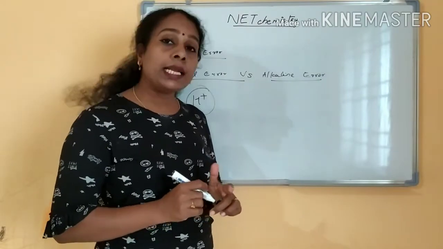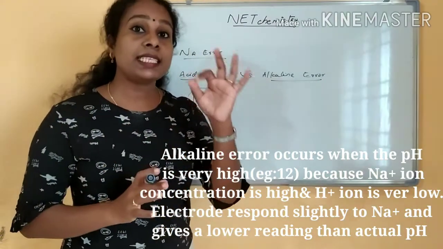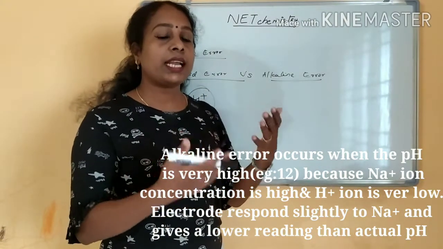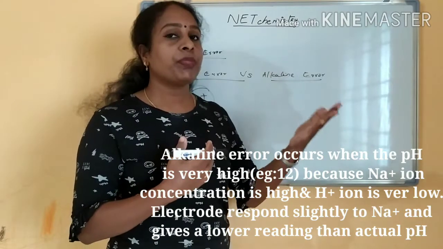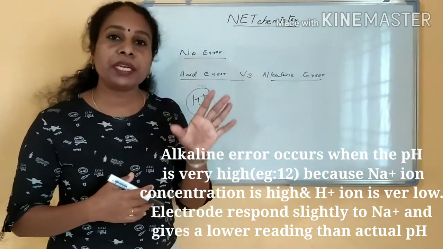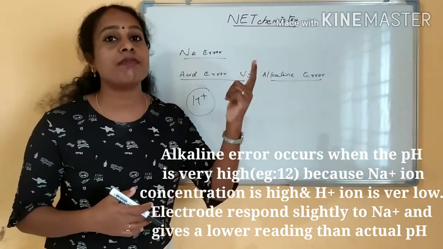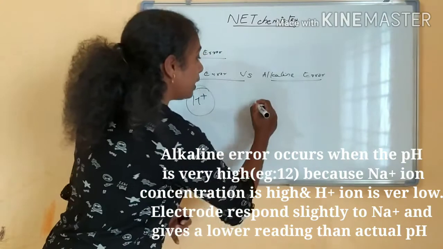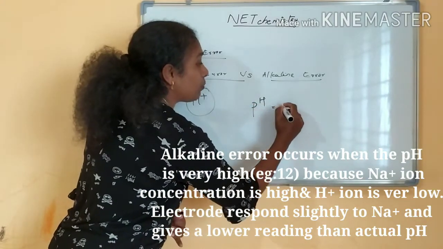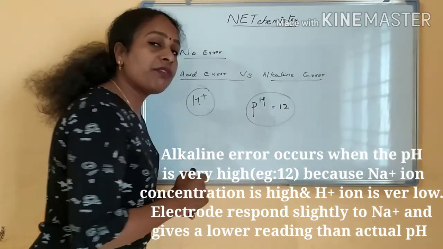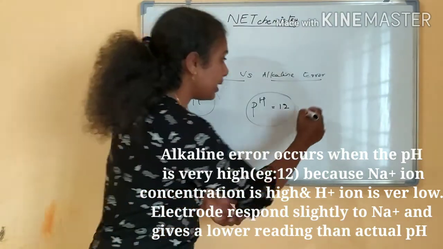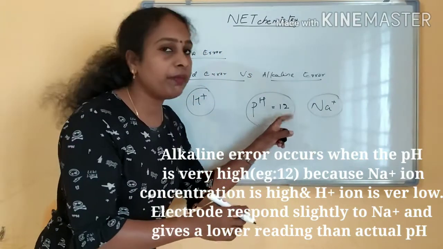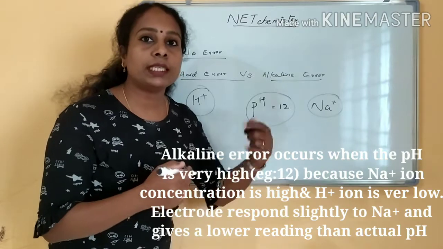Okay, what is now alkaline error? If your solution is an alkaline solution, it means the Na plus ion concentration, the alkalinity, will be very high. If alkalinity is very high, the pH also will be very high. You know, more than 7 is the alkaline pH, right? If the value of pH is, for example, 12, then it is a very high concentration of Na plus ions, right? I am taking this alkali as NaOH. Na plus ion concentration will be very high, so you may get a pH of 12, 13 like that.